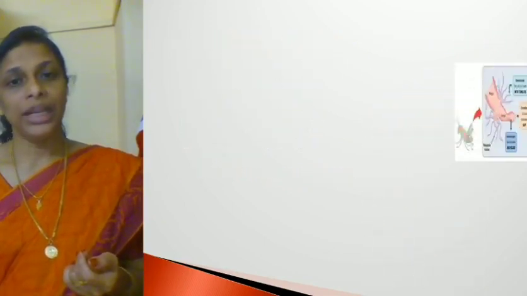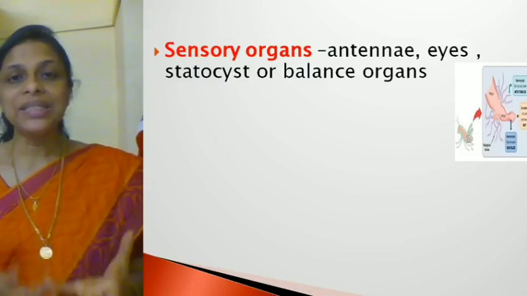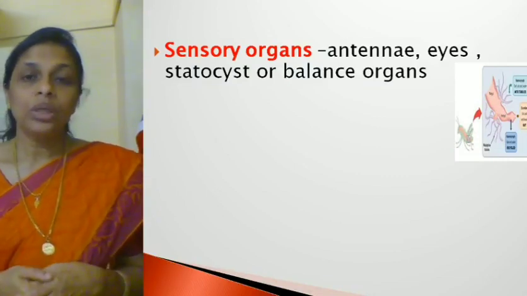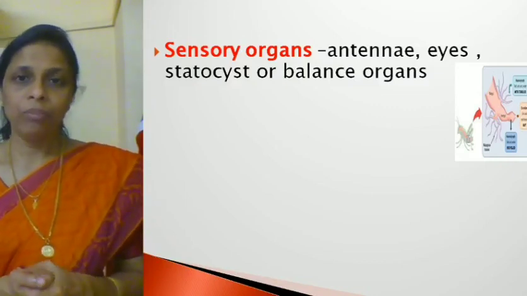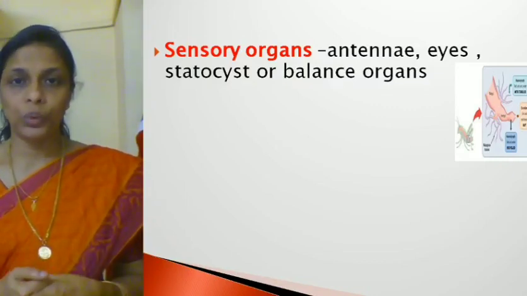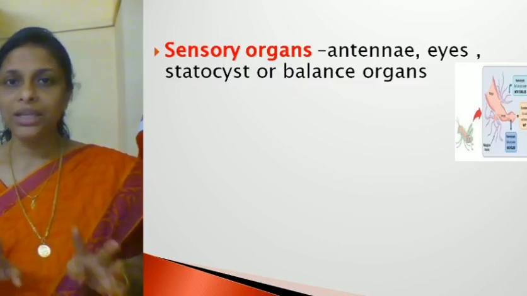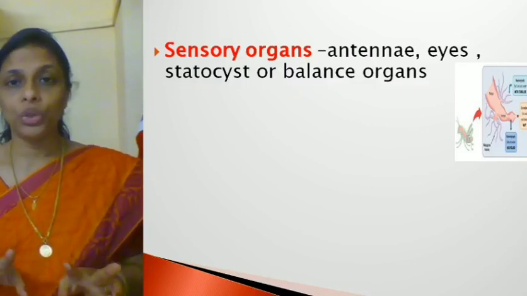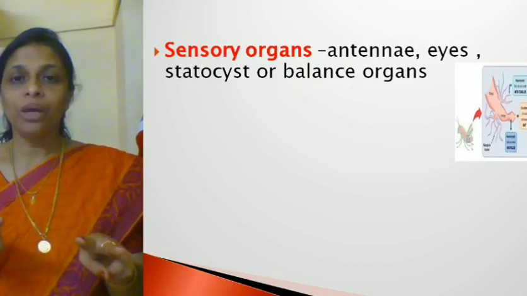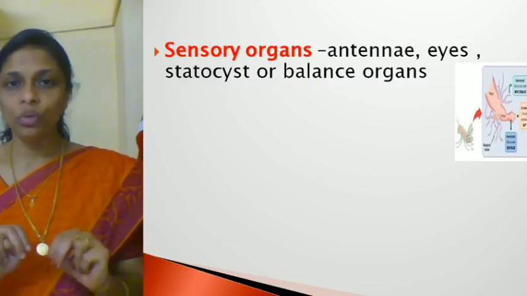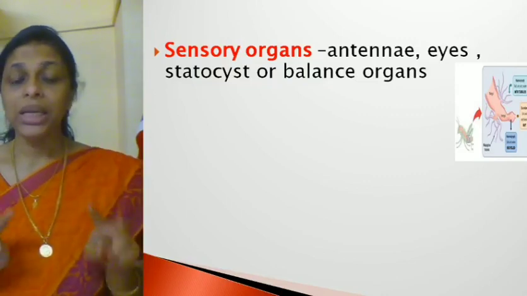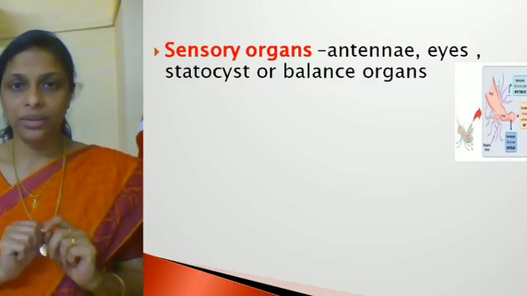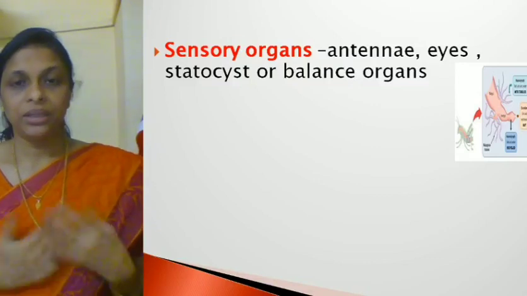Now, coming to the next point, the sensory organs. Different insects have different sensory organs, but almost all the arthropods have antennae. Antennae means if you have observed a cockroach, you must have seen two long pointed thread-like structures as they move, and those structures are the antennae. It is using these antennae that they sense the surroundings. Hope it's clear? Right.